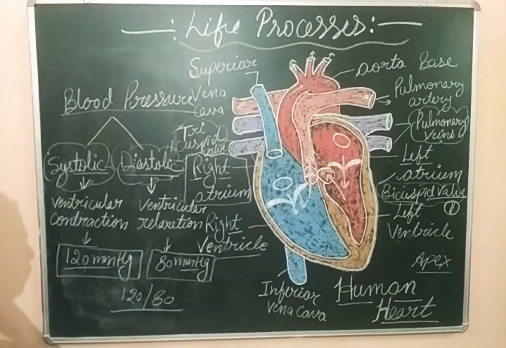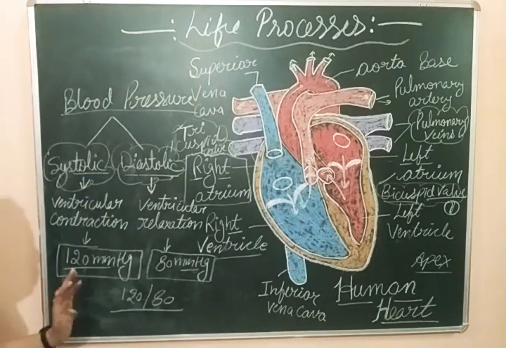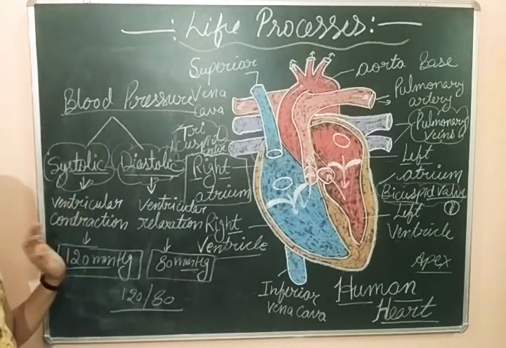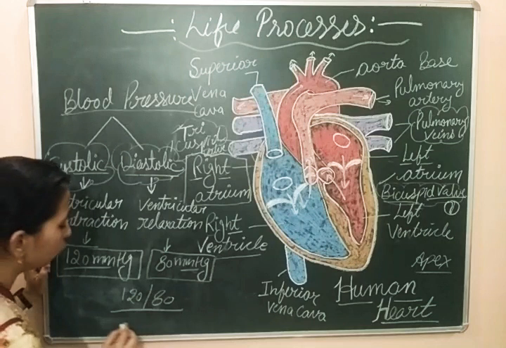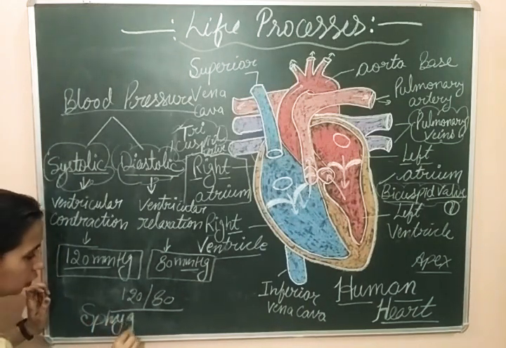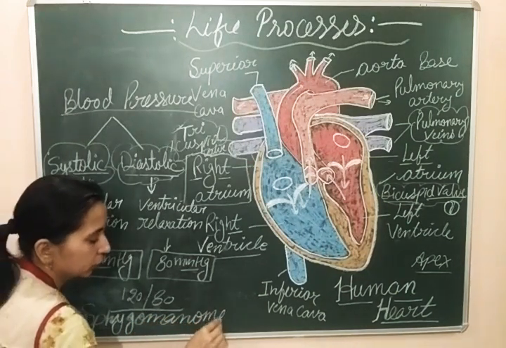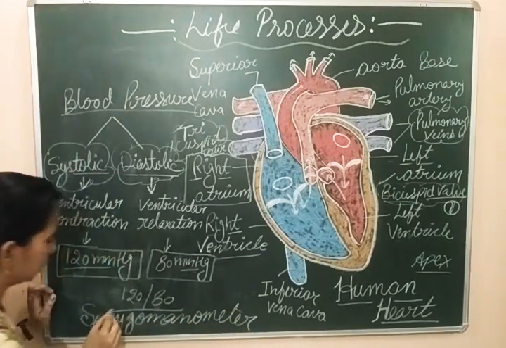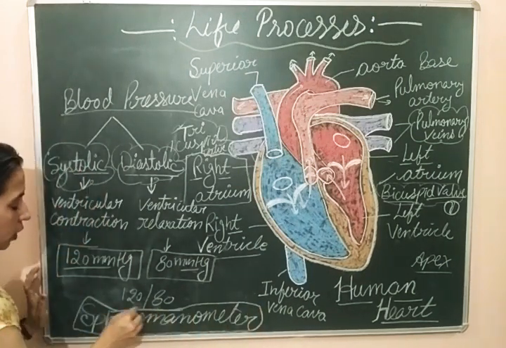And to measure the blood pressure, one instrument is used by the doctors. Doctors use one instrument to measure the blood pressure, and the name of this instrument is sphygmomanometer. Sphygmomanometer. This is the name of the instrument which is used to measure the blood pressure.